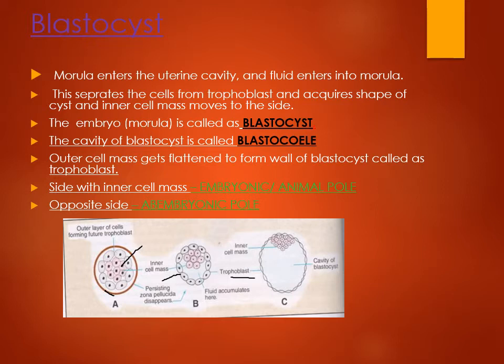With entry of fluid, the inner cell mass is attached to one side of the embryo, and there is formation of a cavity. So the complete embryo now is called a blastocyst, and the cavity is called blastocele. The site to which the embryo proper or inner cell mass is attached forms the pole of the embryo, which is called embryonic pole or animal pole, and the opposite pole is called abembryonic pole.